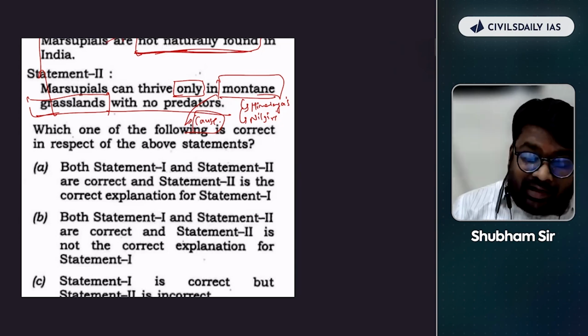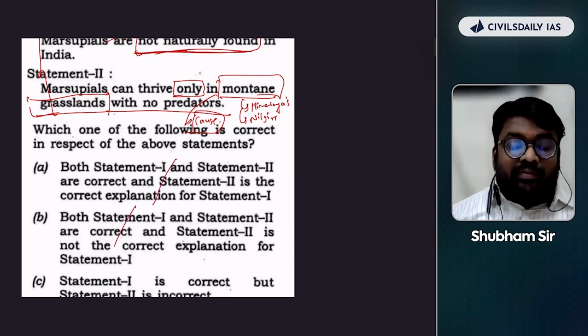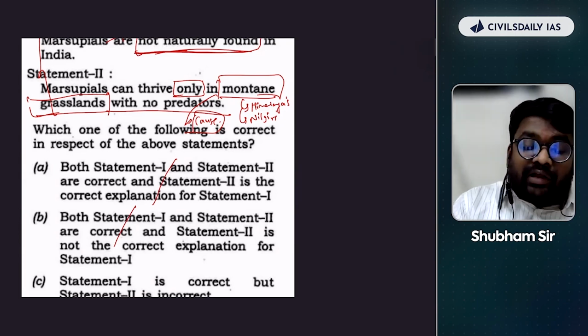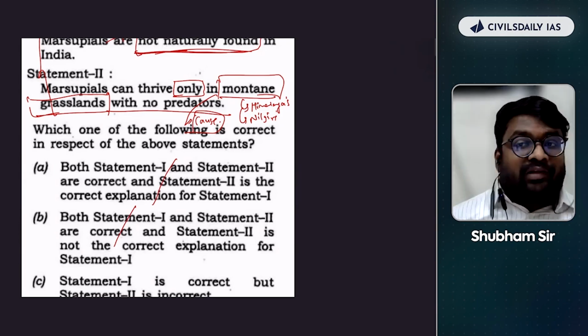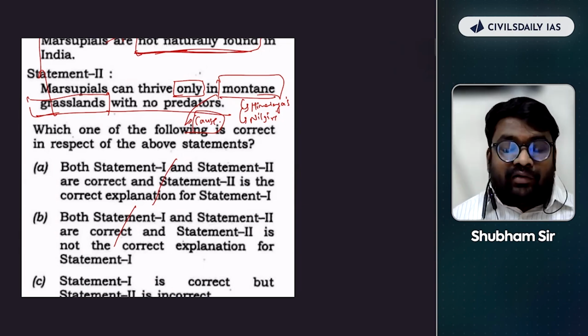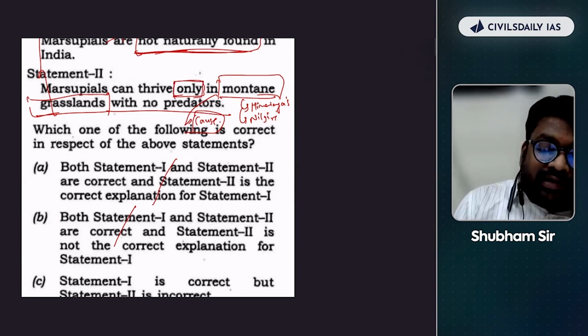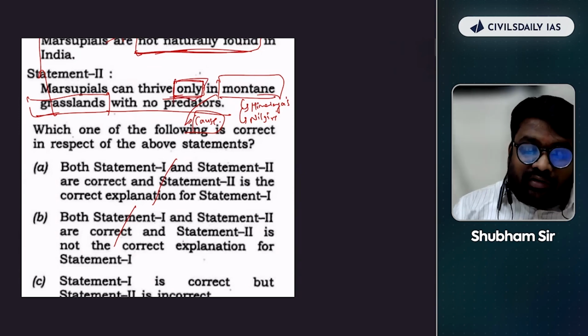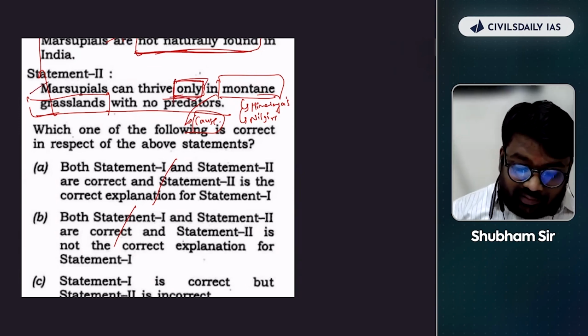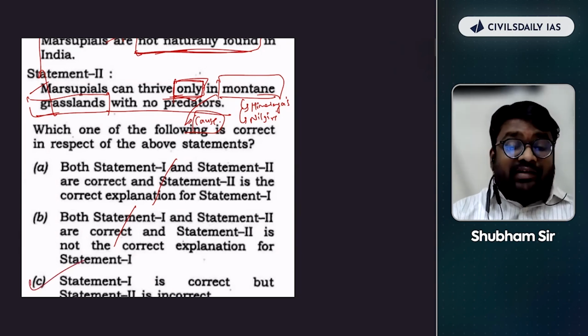That means your options A and B are eliminated, because both cannot be wrong at the same time and both cannot be correct at the same time, as both these statements are contradictory. Only one of them will be correct. The second statement has the extreme statement in it. So you eliminate the second and you go with option C. First is correct, second is incorrect.